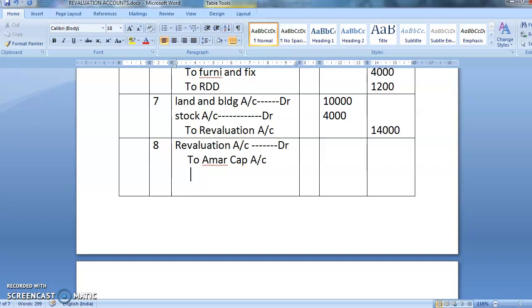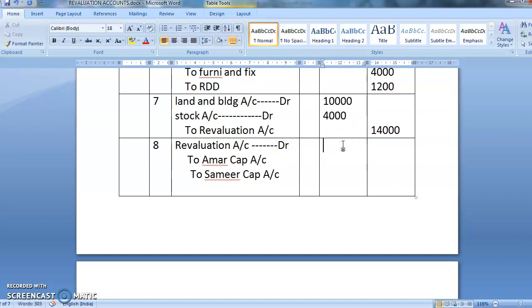The name of the other partner is Samir. So to Samir capital account.